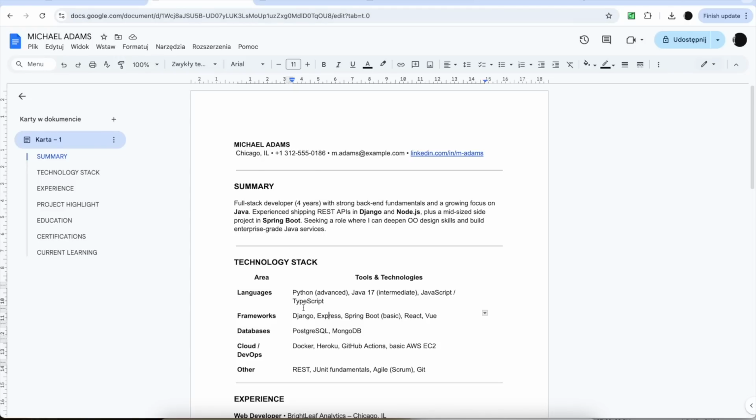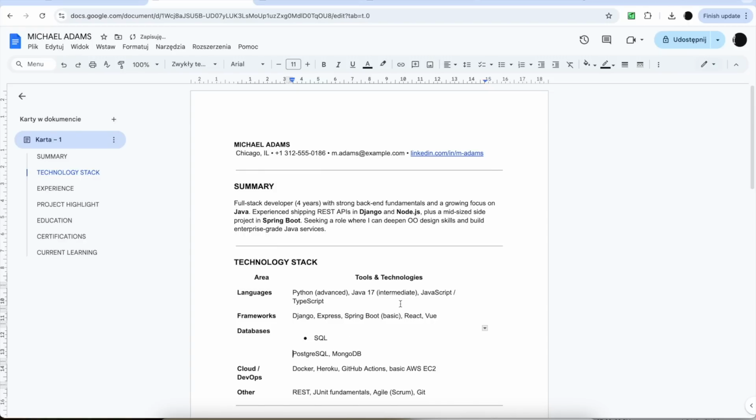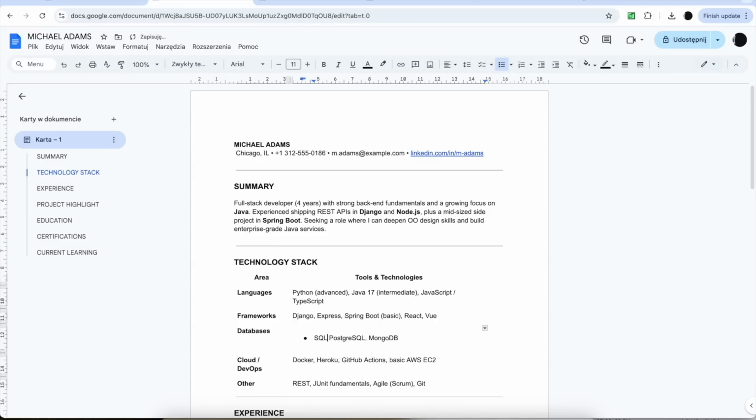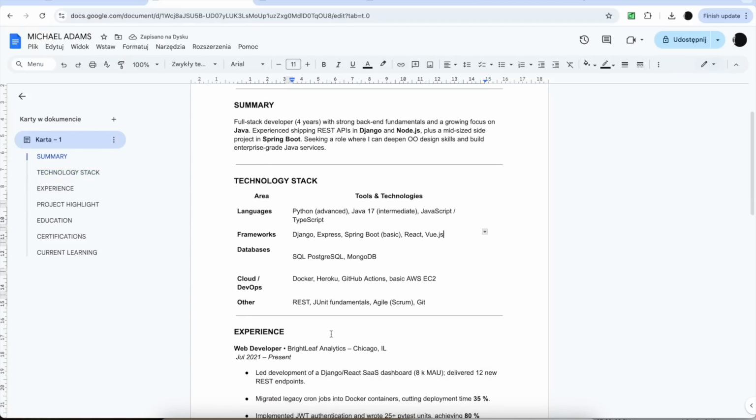In the resume, you can see we have PostgreSQL, which you and I know should be matched as a correct keyword, but it's not. So let's add SQL to the mix. And repeat this. Look at all the frameworks that you use, and use the exact same wording. You can see here we have Vue, but in the job description there was Vue.js. I know this is tedious work, but this is actually what gets you results.